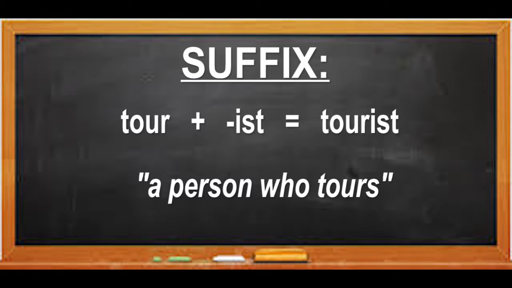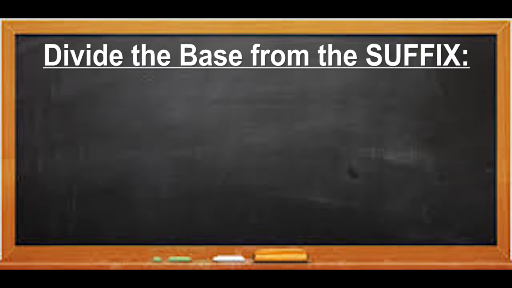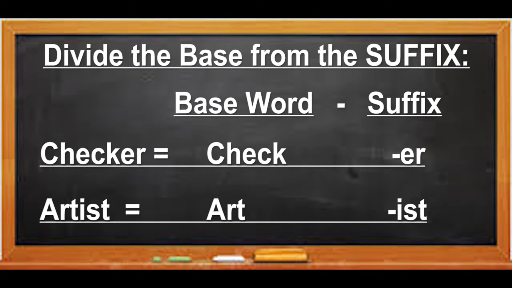So you understand that? All right. Let's continue to divide the base word from the suffix. If I gave you the word checker, the base word is check. The suffix is er.